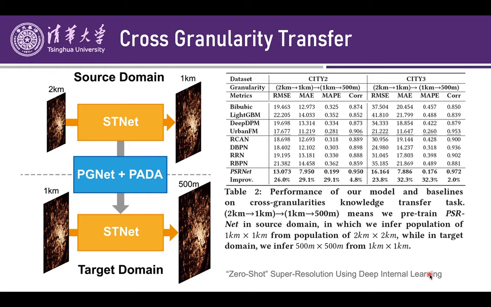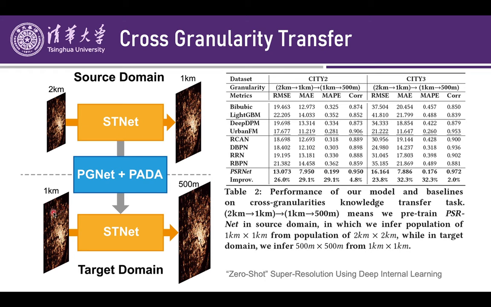We pre-train STNet and PGNet on coarser grain population distribution and adapt pre-trained STNet onto finer granularity. Concretely, we pre-train these two models to infer population of 1 kilometer from 2 kilometers, and in the target domain we train them to predict 500